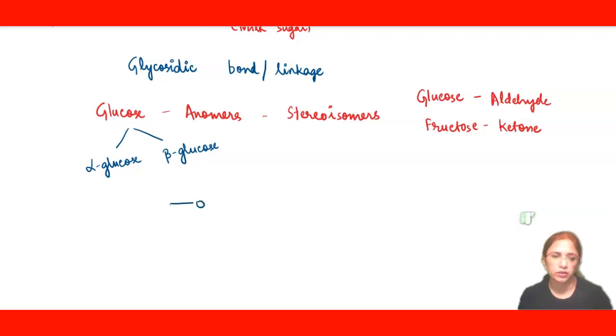Now glucose exhibits, as I said, two anomers, one is alpha and another is beta. So let's see how they differ. This is the structure of alpha glucose, which I am making right now.